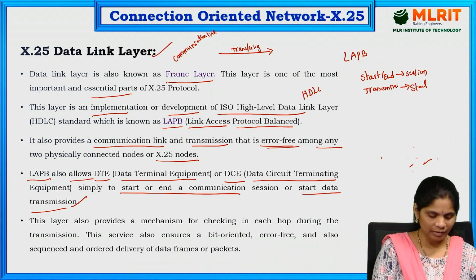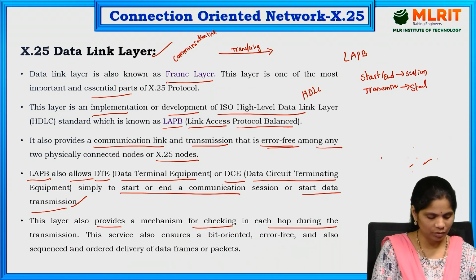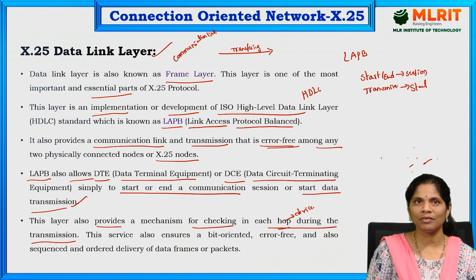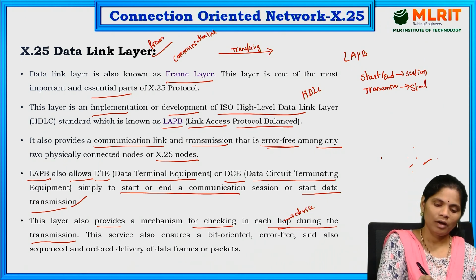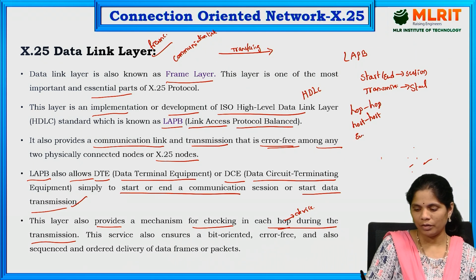Mainly this layer is providing the mechanism for checking each hop during the transmission. Hop is nothing but each device. We are going to check each and every device. Data link layer is mainly talking with the frames only, right? I already told hop to hop, host to host, and end to end. Hop to hop is nothing but device to device. This is in the data link layer.